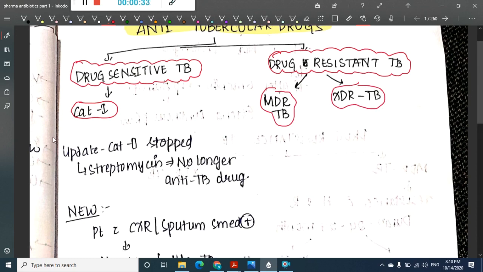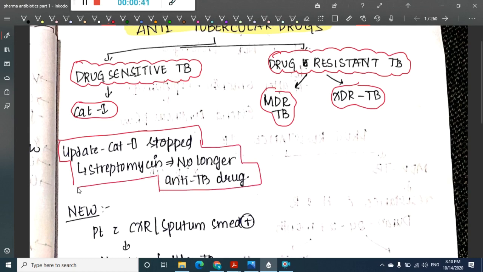According to the recent update, category 2 has been stopped now, and as a result streptomycin is no longer an anti-tubercular drug. So streptomycin is no longer an anti-tubercular drug because category 2 has been stopped.